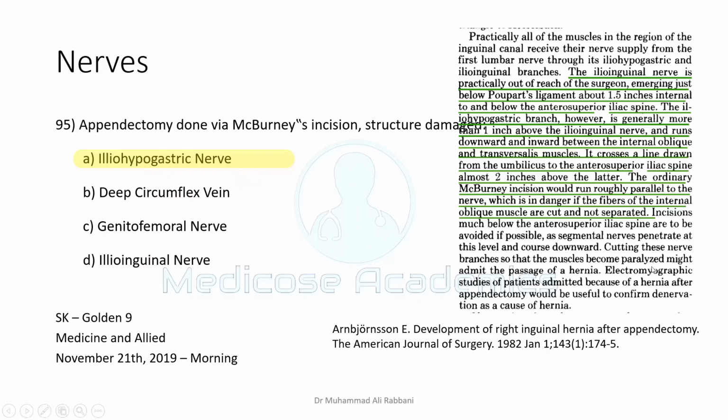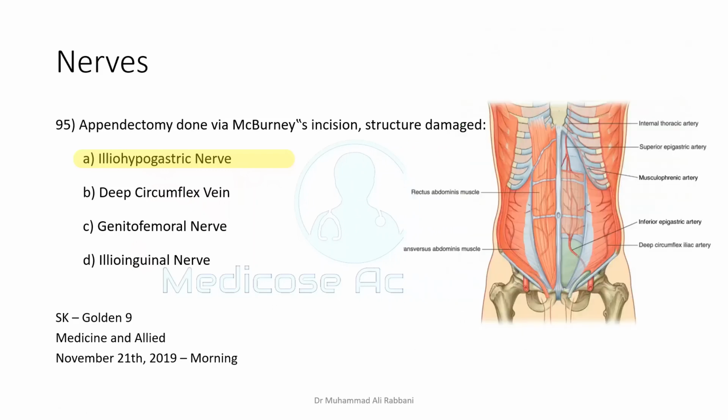And this is another reference. I'm just leaving it here. You can pause it and read it here. This article has tried to give a little perspective about why the iliohypogastric may be damaged a little earlier as compared to the ilioinguinal, and it has given the same logic that the iliohypogastric is nearer to the incision line. I'm just leaving it here if you are interested, and let me give you a visual example.